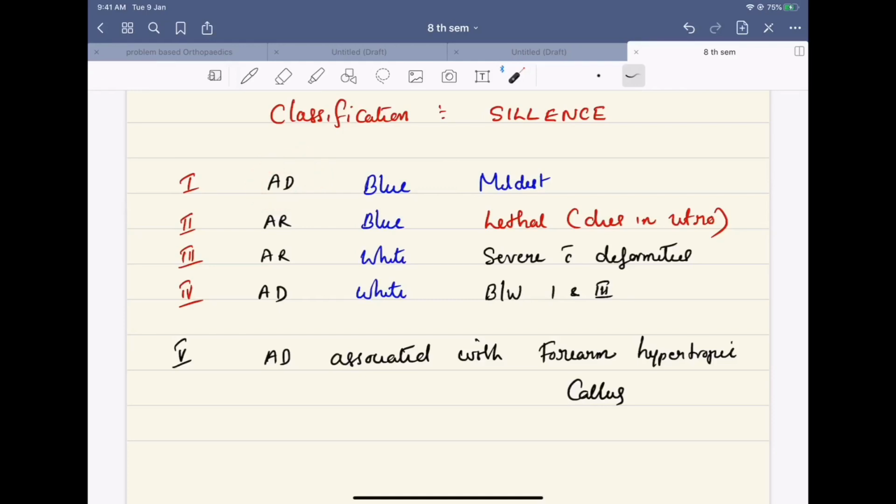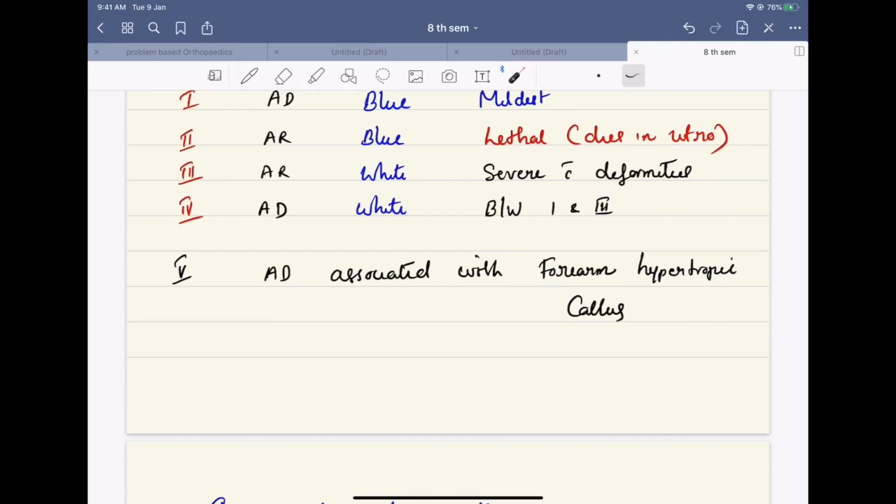If it is type 3 or type 4, the patients will be having white sclera and usually they will be having deformities. Type 5 is a recent addition. Here it is associated with forearm hypertrophic callus. It is an autosomal dominant condition.